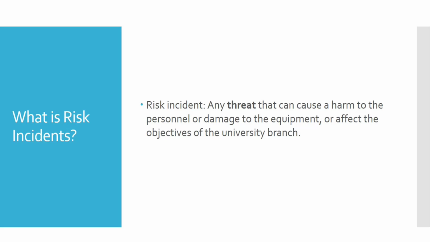So risk is not only related to personnel or to machines. It can also affect the objectives of our university. It may be the academic purpose, it may be related to finance, it may be related to any activity going on inside the university.